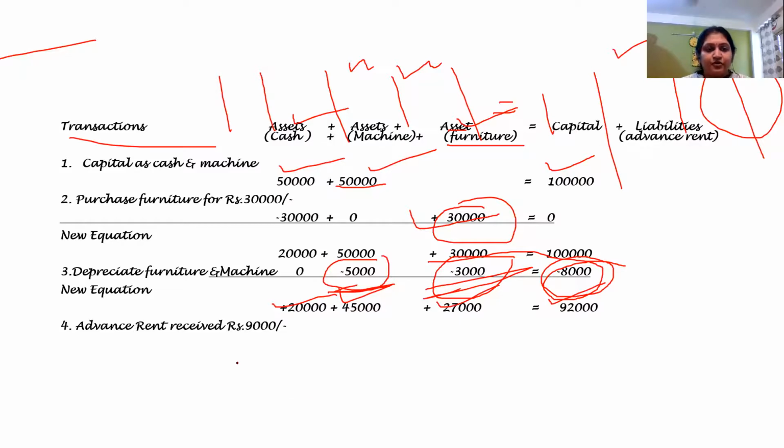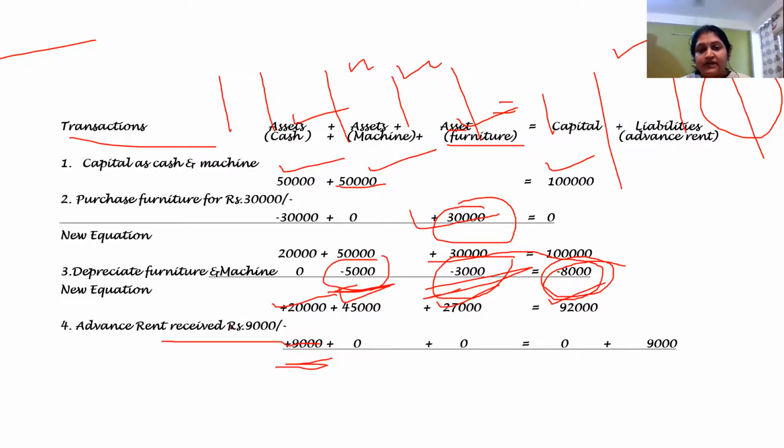Now coming to the fourth, advance rent is received. So friends, I'm receiving the cash. So in the cash, it will be added. And then what is it? I told you it is a liability. Why is it a liability? Because I have not currently given that work. So in future, I have to do it. It is my liability. So on the liability side, in one column, I will write it, and here I will do this entry.